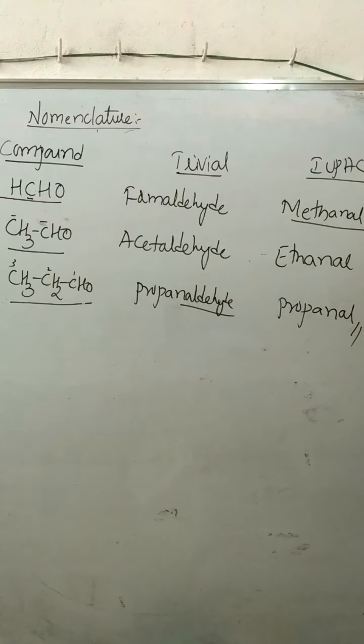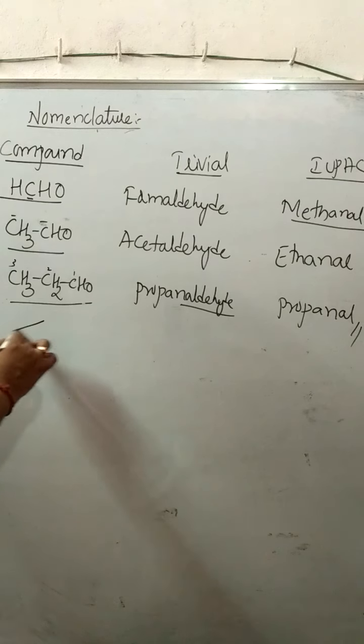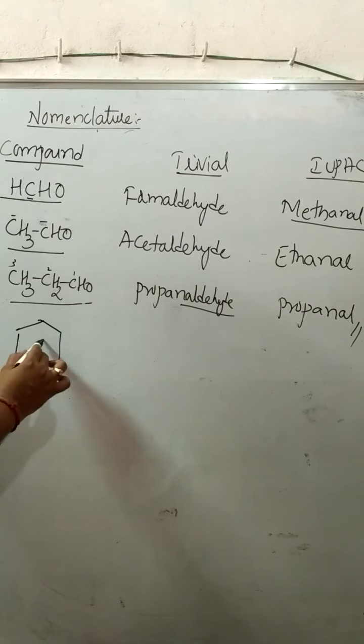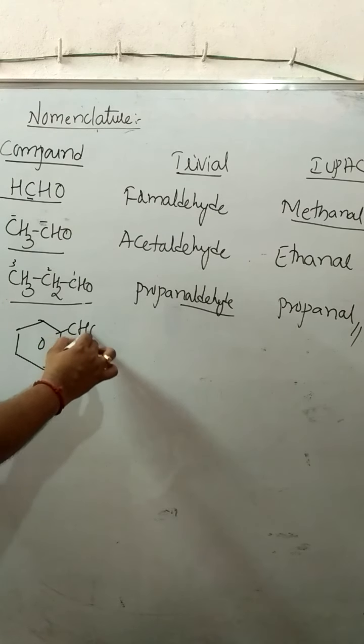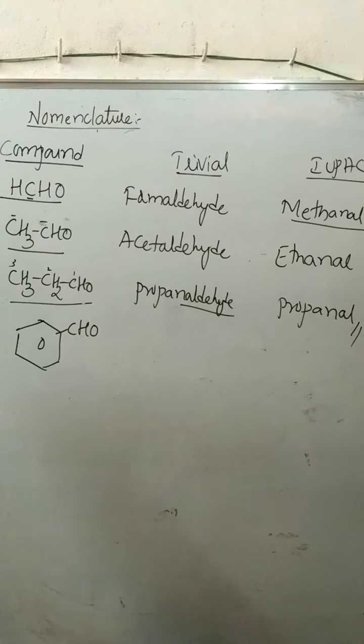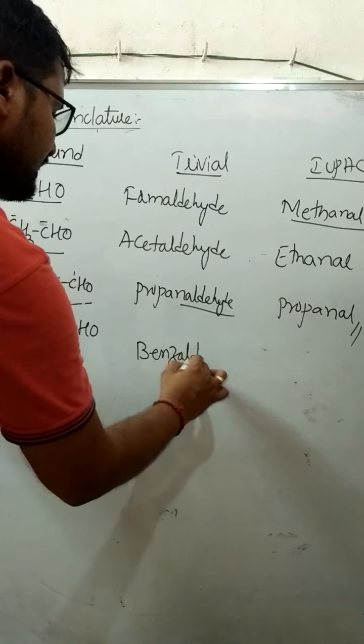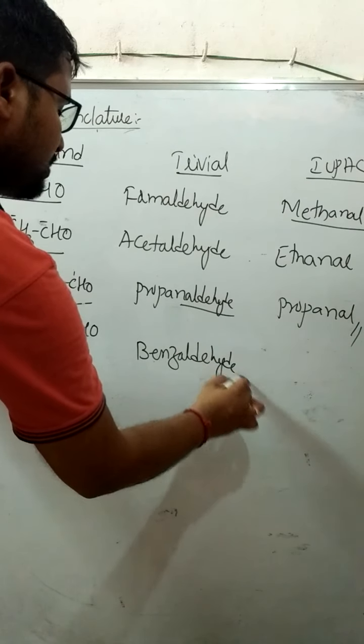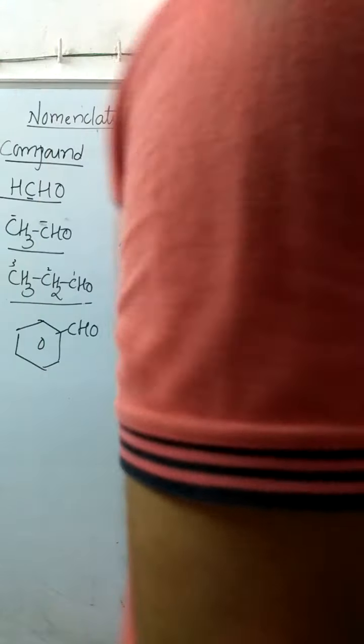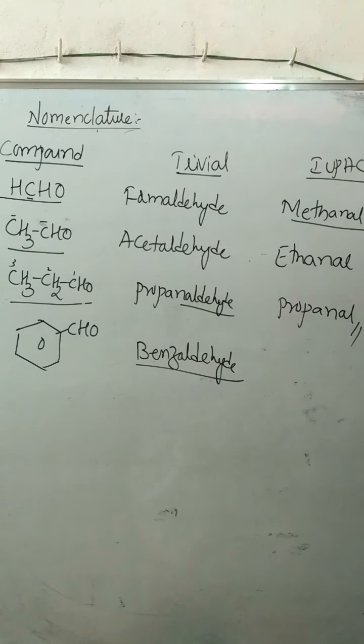One interesting example with reference to aldehyde is when a benzene ring is attached to a CHO group. The trivial name is benzaldehyde. One common confusion for students is that we always think benzaldehyde is an IUPAC name.